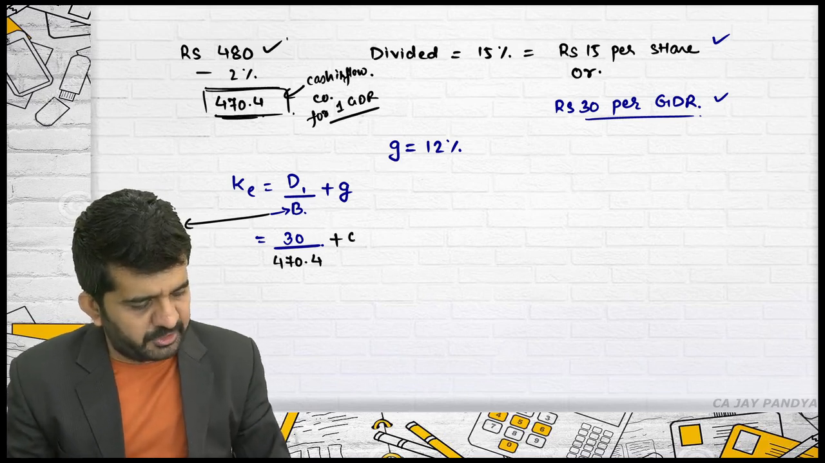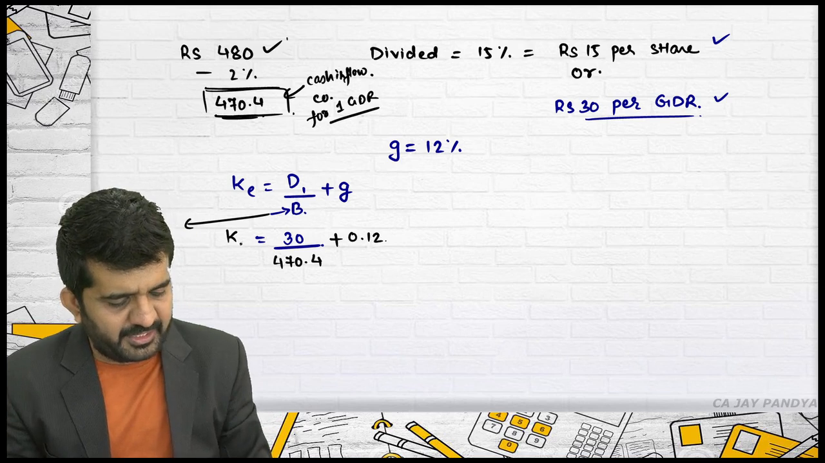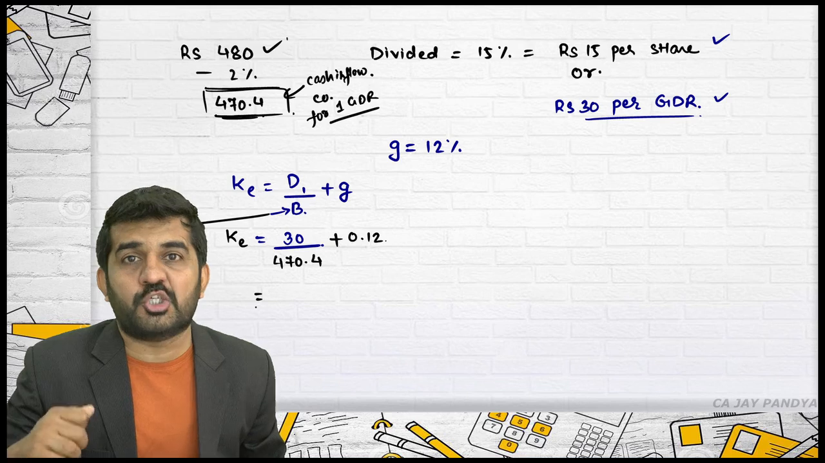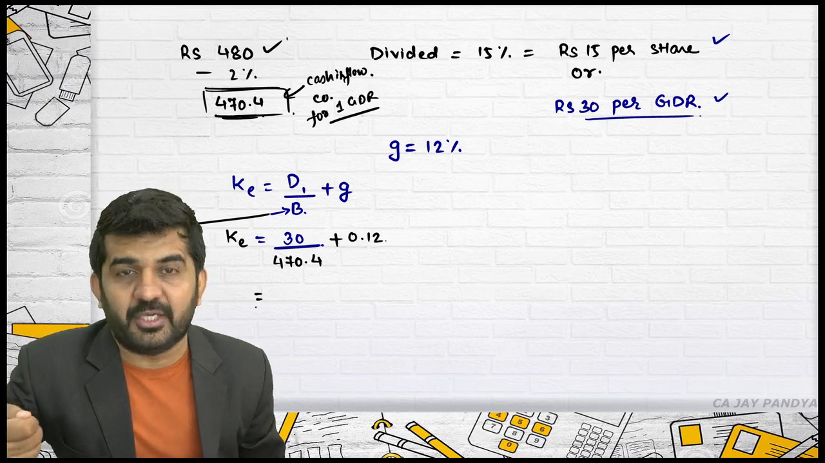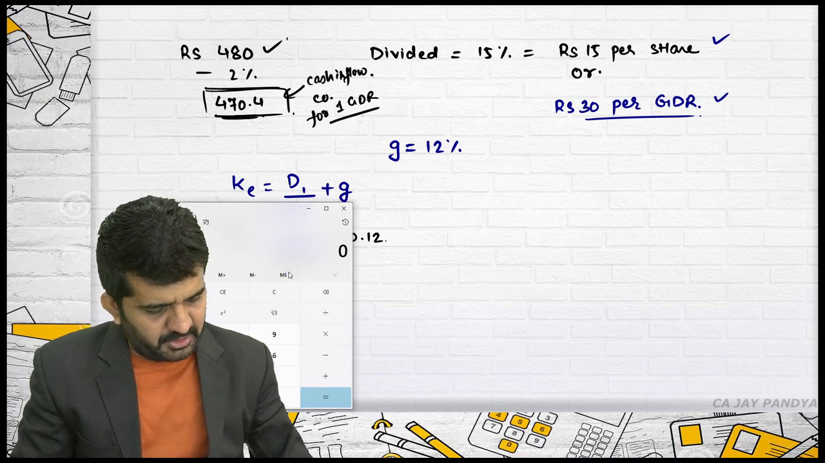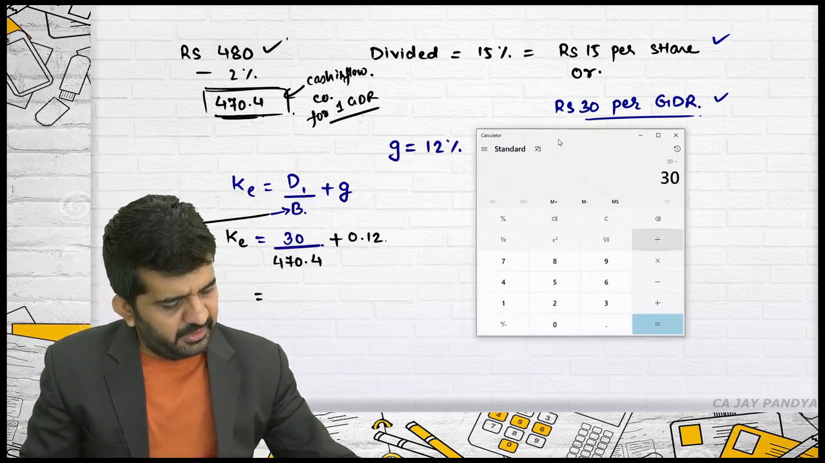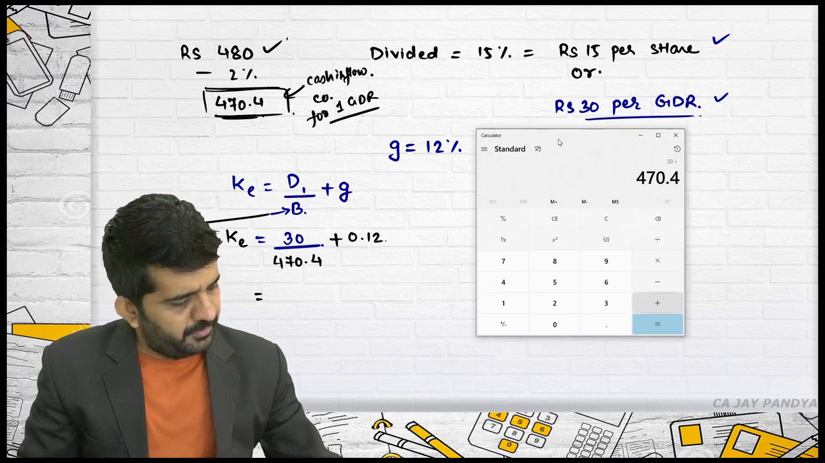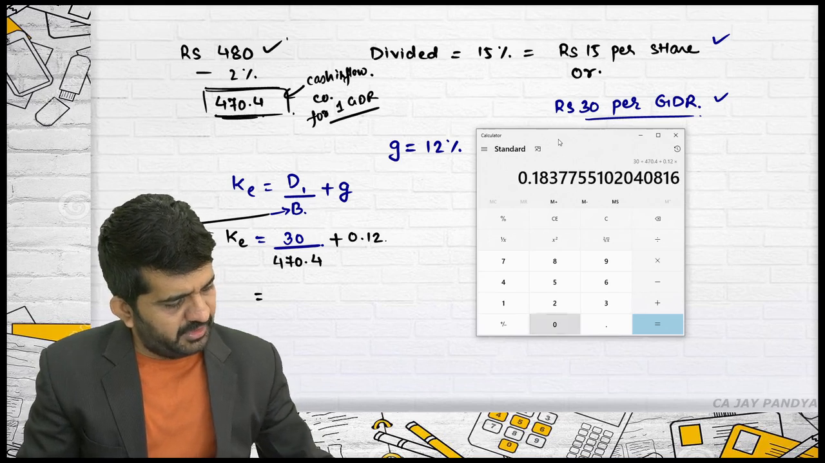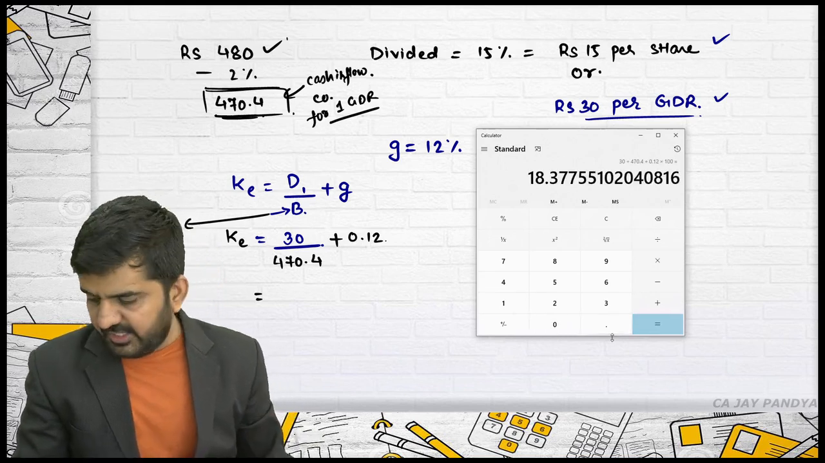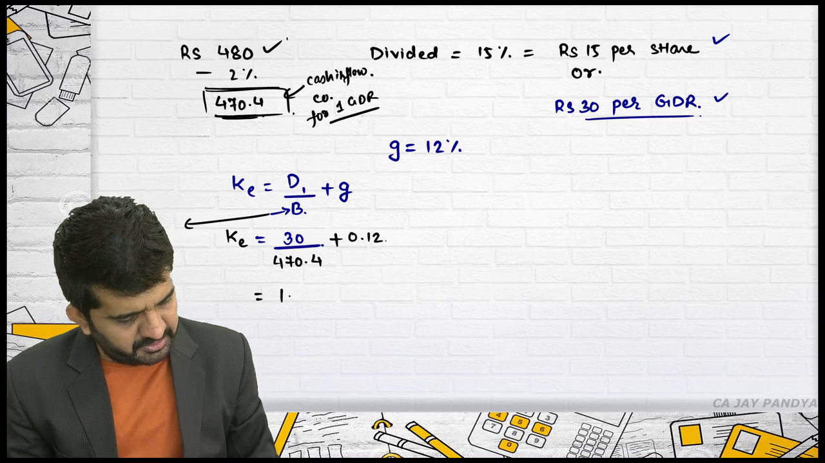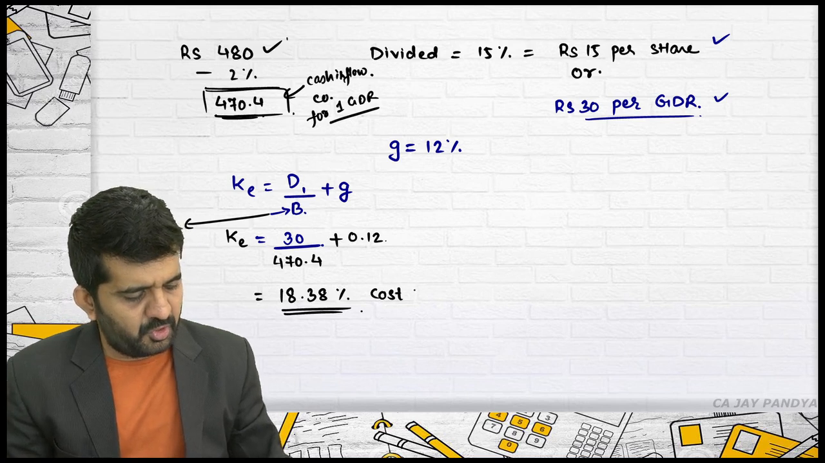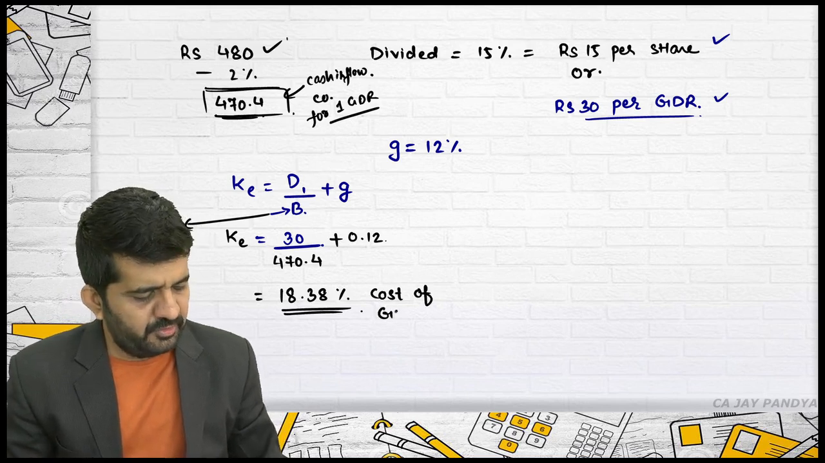So what is my borrowing is 470.4 plus growth rate is 0.12. That is nothing but cost of equity. That is nothing but cost of GDR for the company. Is it alright? It is 30 divided by 470.4 plus 0.12 multiplied by 100 is 18.38%. 18.38% is cost of GDR.